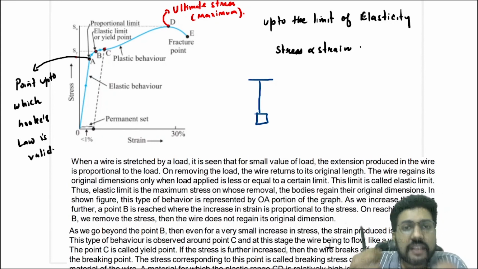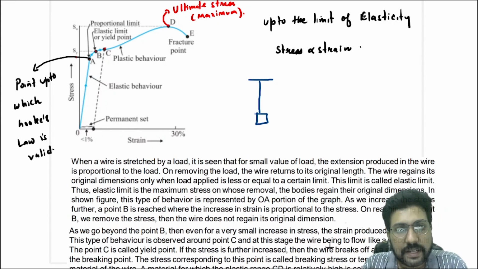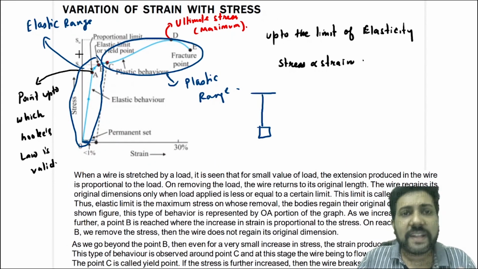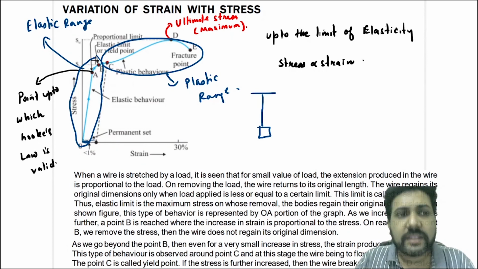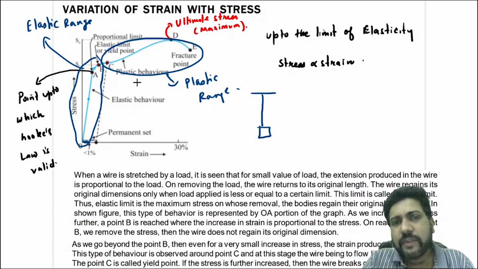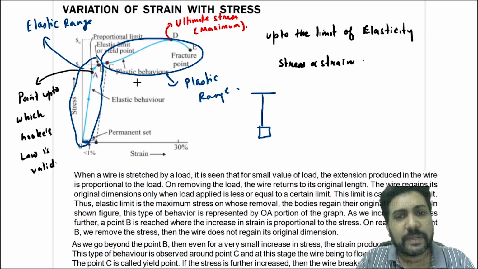That means it's behaving like a viscous liquid. So beyond point C, that is beyond the yield point, the plastic nature starts. That means the body will now not regain its shape at all. If you have reached the plastic region, then it will start flowing like a viscous liquid.